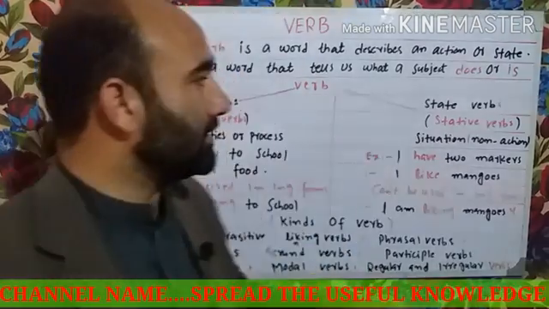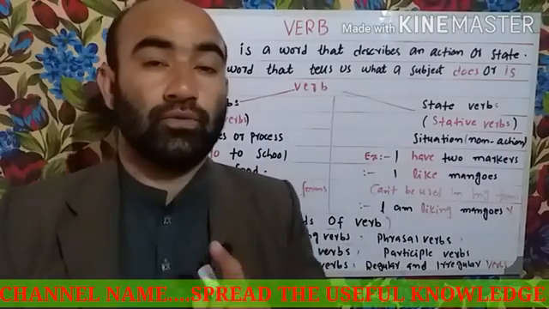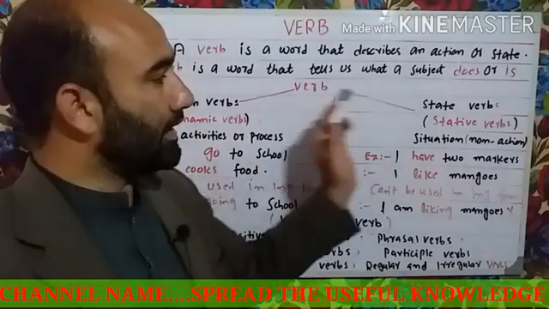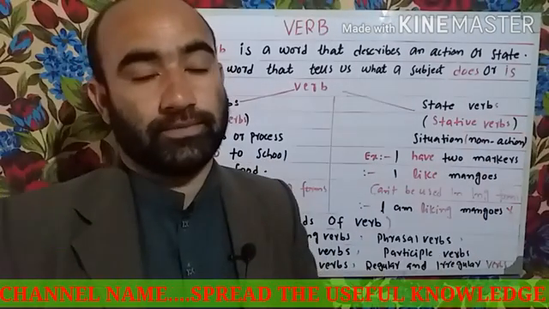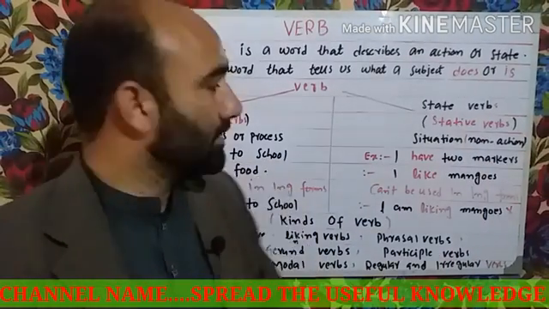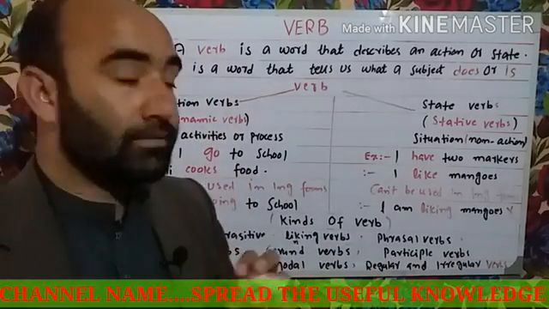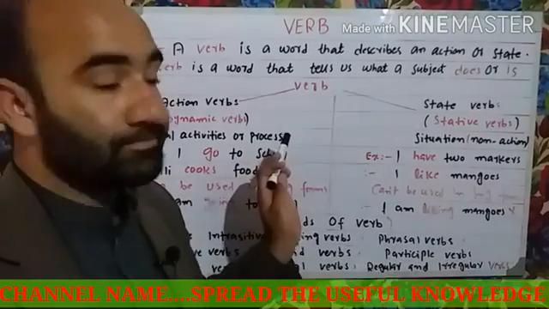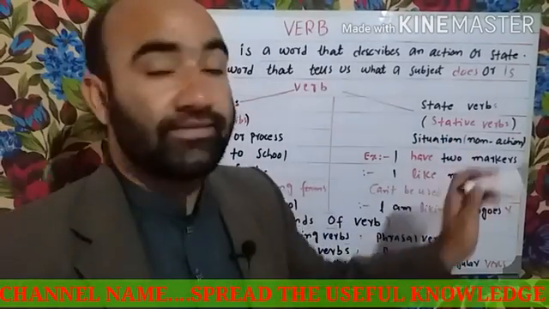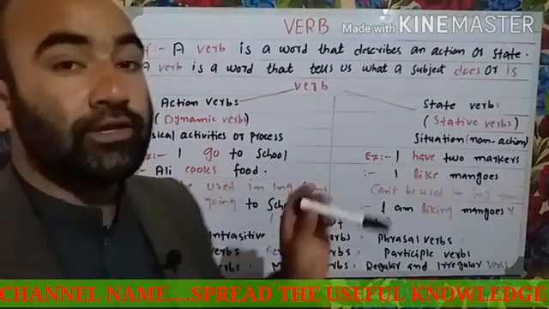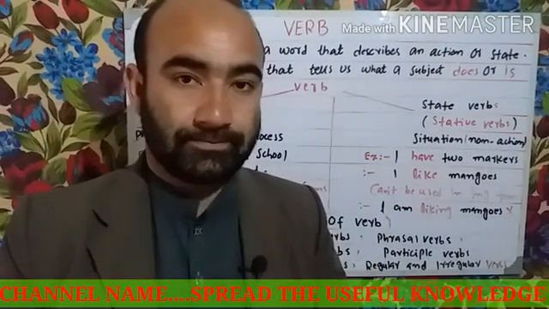Now let's see, there are two types of verbs: action verbs and stative verbs. They are also called dynamic verbs and stative verbs. These two names are being used interchangeably.